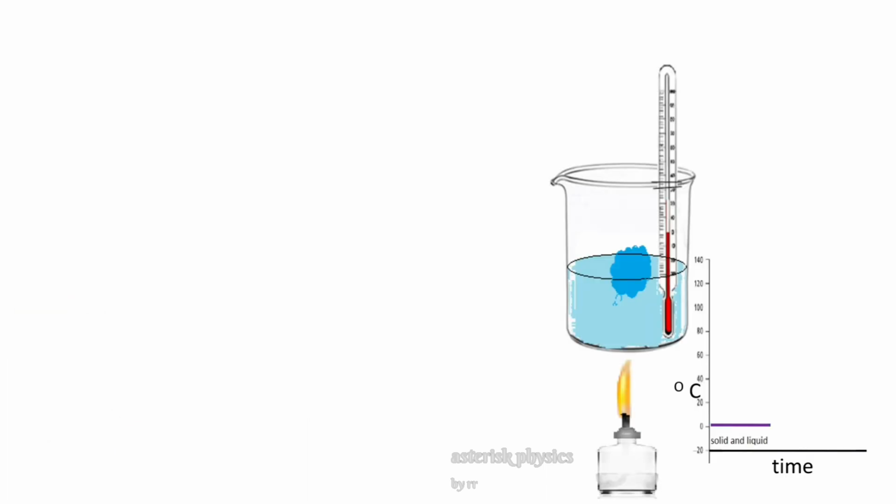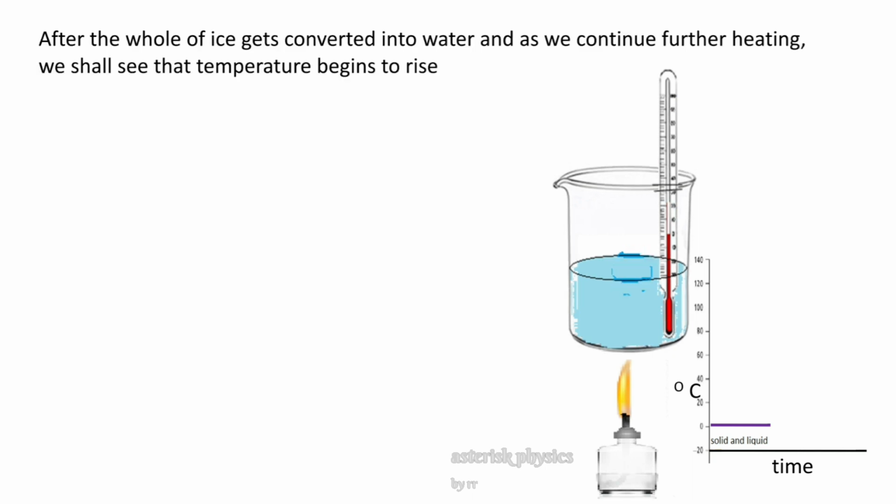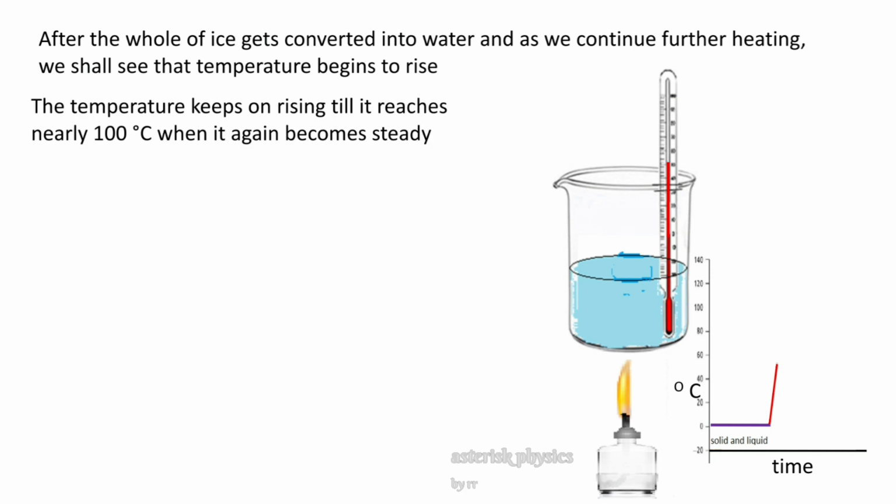Now again, back to the original experiment. Now you could see you can still find some ice in that system. After the whole of the ice gets converted to water and as we continue further heating, we shall see that temperature begins to rise. Now the temperature reaches 50 degrees Celsius, which is indicated by the thermometer, and from the graph also you could see it's somewhere around 50 degrees. The temperature keeps on rising till it reaches nearly 100 degrees Celsius when it again becomes steady.